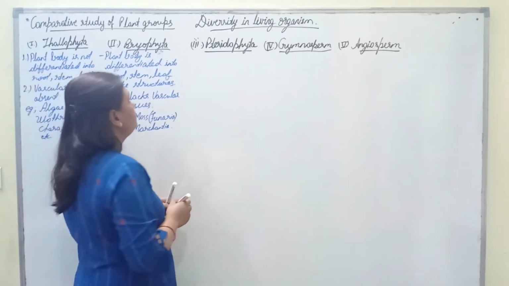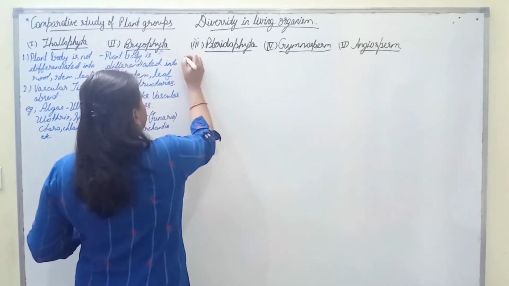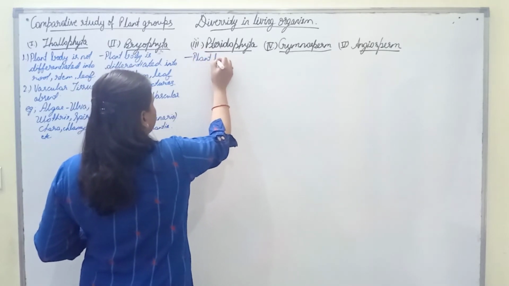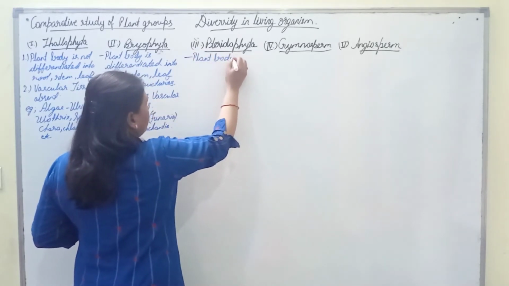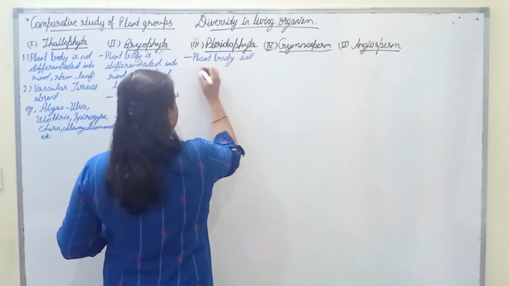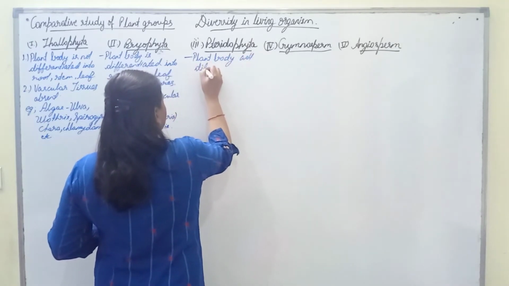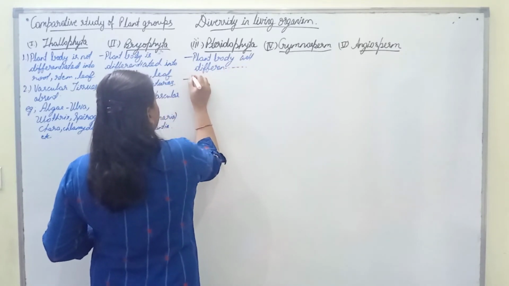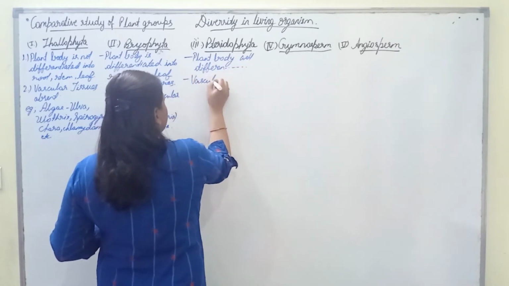Moving ahead, we have Pteridophyta. In Pteridophyta, plant body is well differentiated into root, stem and leaf. Vascular tissues are also present.